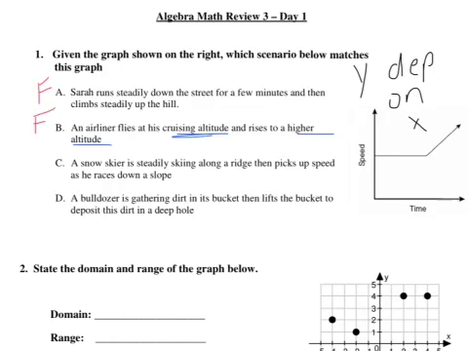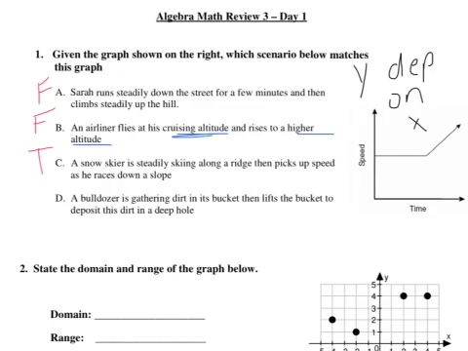Alright, answer choice C. A snow skier is steadily skiing along a ridge. So steadily meaning they're having the same speed. And then it picks up speed as he races down the slope. We're not really worried about down a slope. That might be confusing or that might have tricked you, but what we're looking at is we're picking up speed, so we're getting faster. So we see that the speed is increasing here. So letter choice C looks good, so I'm going to put a T for true.